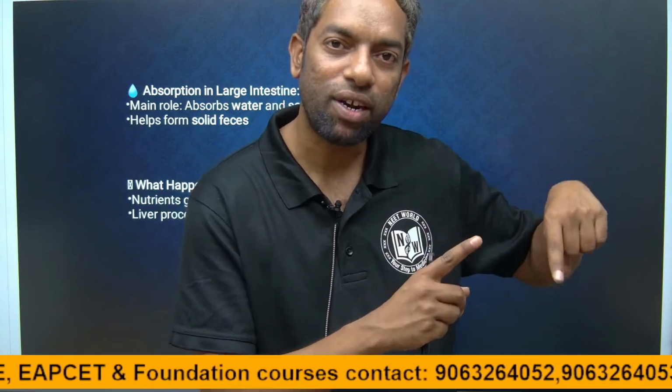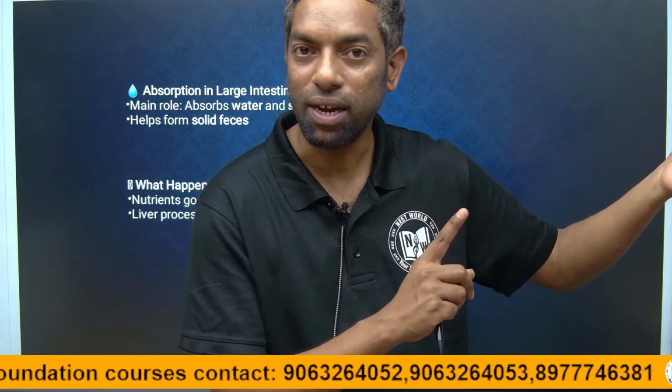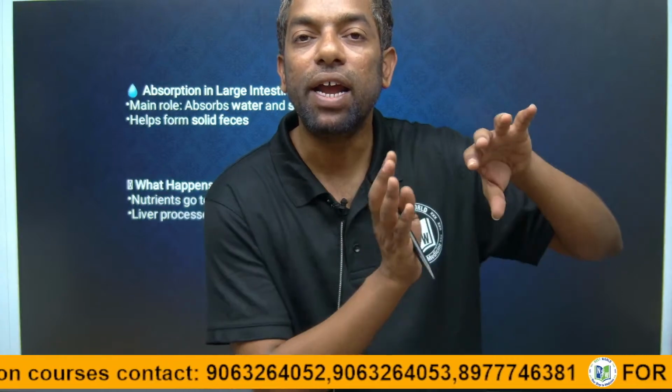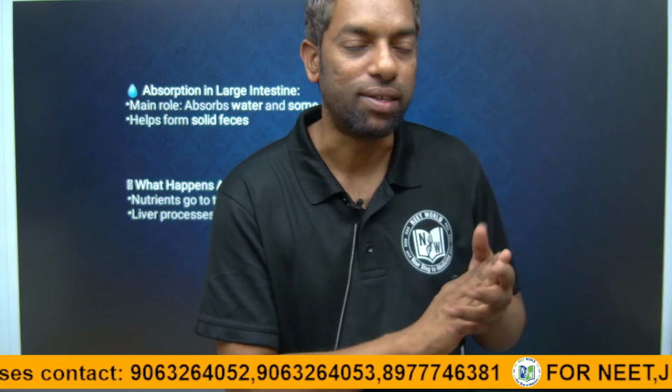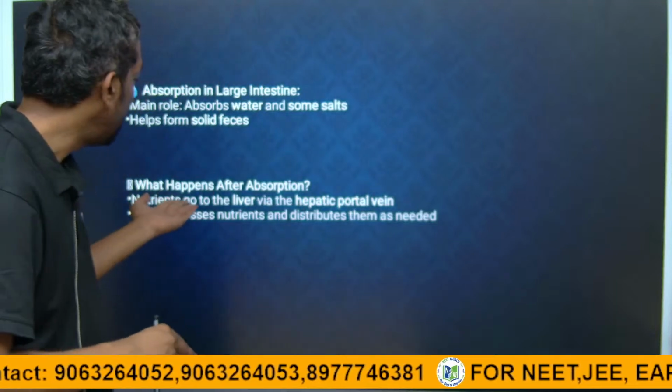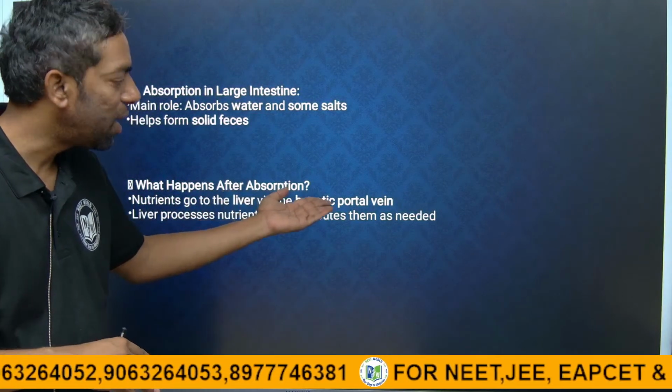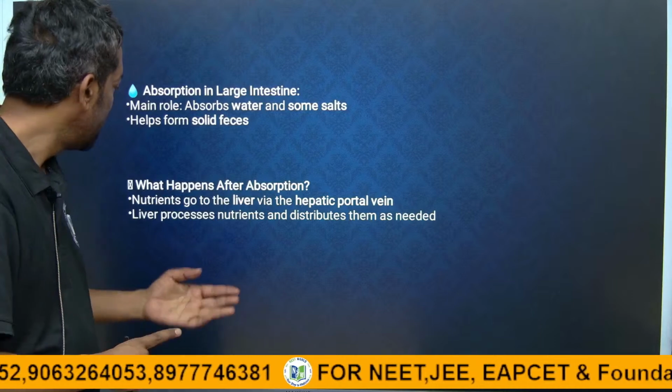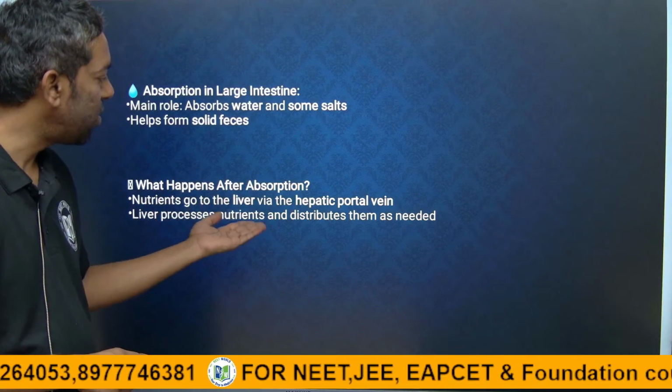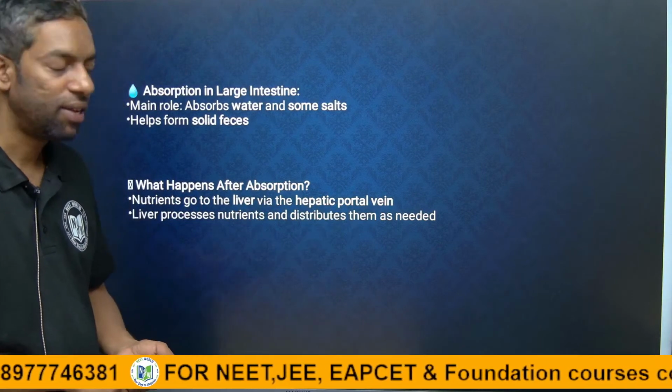Glucose is converted into energy, protein into the body repair mechanism, and fats into energy storage. The nutrients go to the liver via the hepatic portal vein. We discussed that the liver processes nutrients and distributes them as needed.